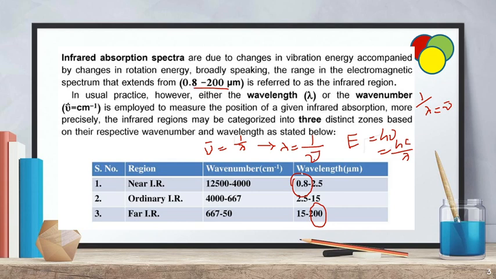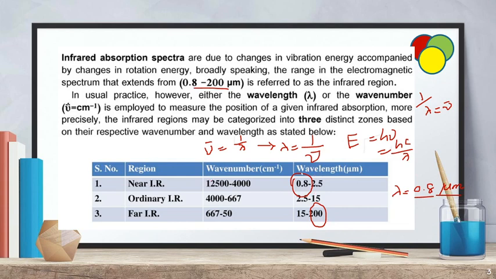Substituting, lambda is equal to 1 by 12,500, and on simplification you get 0.8 micrometer. Micrometer means 10 to the power of minus 6 meters. If you know the value in one parameter, it is very easy to convert it into another format.